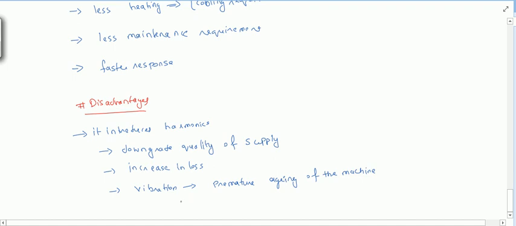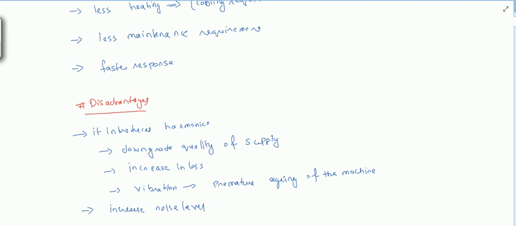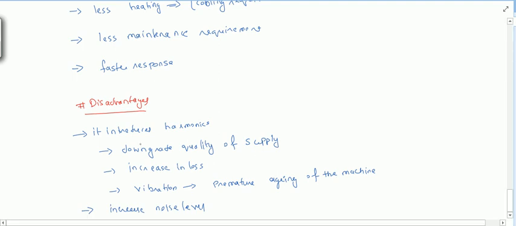Also, if it introduces harmonics and the harmonics are in the system, then suppose they reach the transmission line, or there is some another line going nearby, some telephone communication line. There will be interference in the telephone communication line due to these harmonics also. These harmonics also increase the noise level. So all the problem is due to these harmonics in the system.